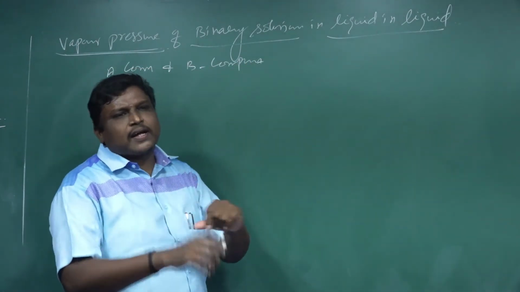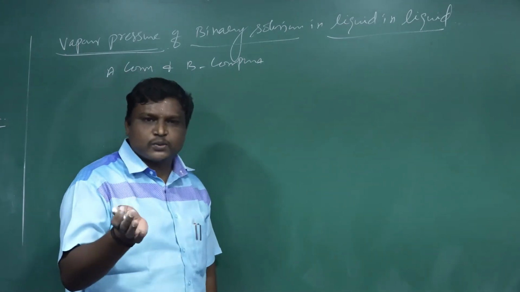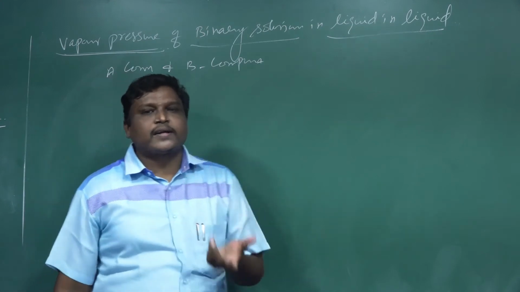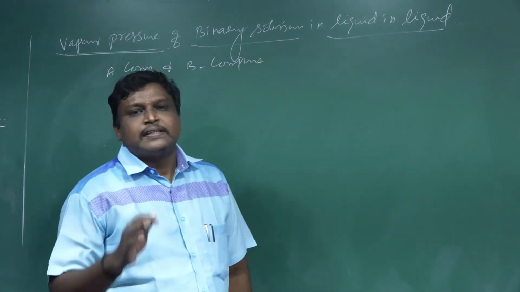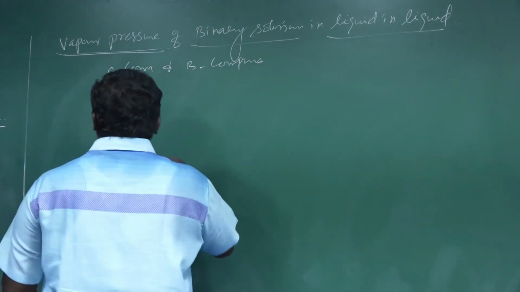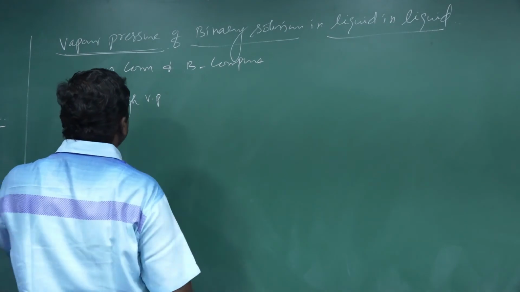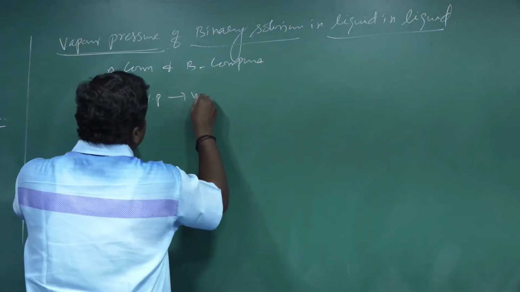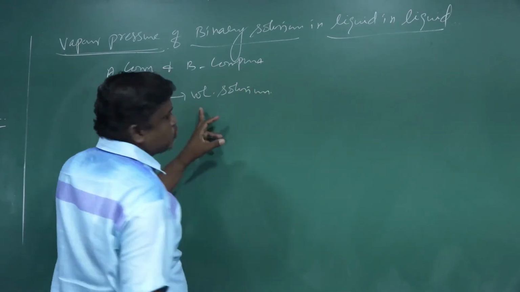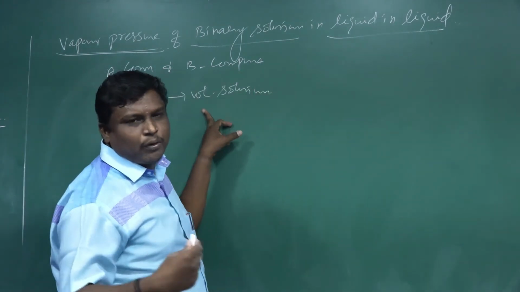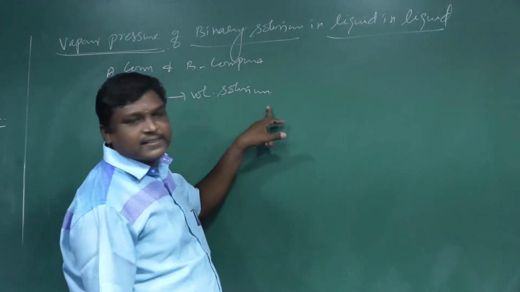Suppose a solution contains volatile and non-volatile components. What is the definition of a volatile solution? A solution with high vapor pressure is known as a volatile solution. Examples: petrol, ether.